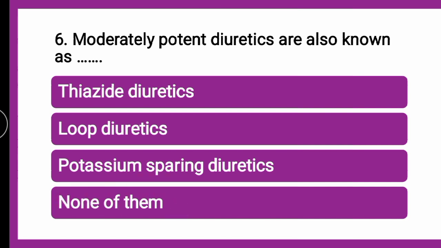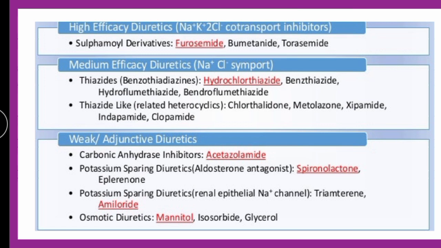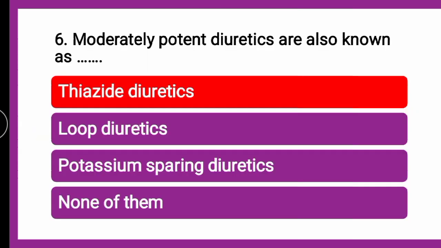The correct answer is, if you will see, thiazide diuretics, which we have seen earlier also in question 1, that high efficacy diuretics are nothing but high ceiling diuretics or very potent diuretics. Medium efficacy diuretics are also known by the name thiazide diuretics, since all are having the suffix thiazide: hydrochlorothiazide, chlorothiazide, benzothiazide, etc. So the correct answer is thiazide diuretic.